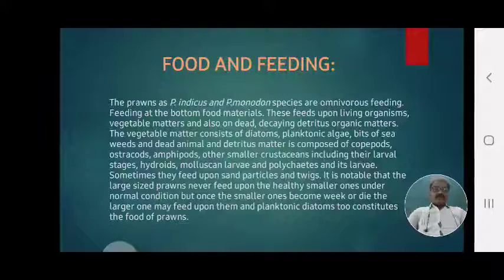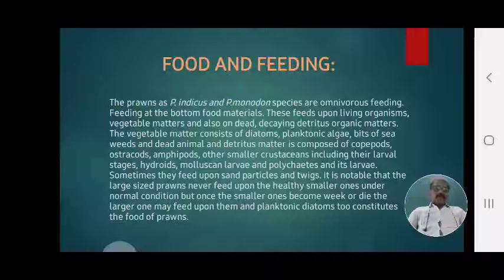Sometimes they feed upon sand particles and twigs. Occasionally, when these prawns consume the dead and decaying food material, sand particles and twig particles automatically enter along with it. When small sand particles are attached to food such as copepods, ostracods or amphipods, they are also taken by the prawn.